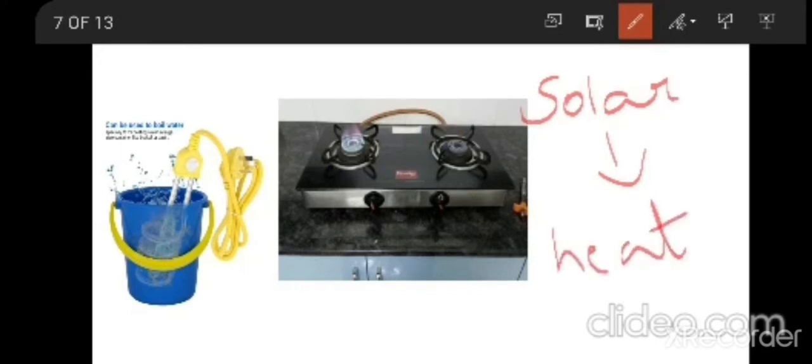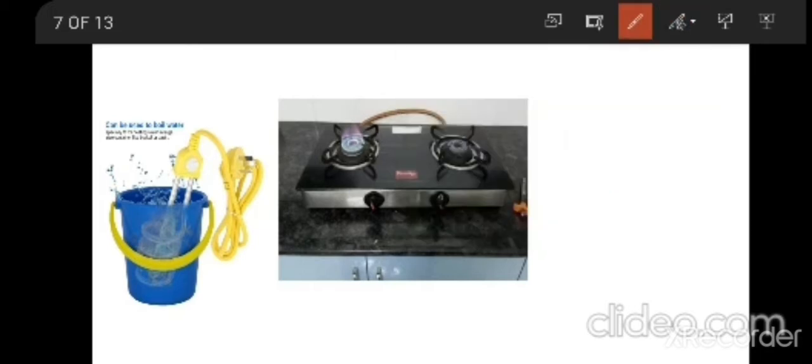So like this we have different examples where one energy is converted into another energy. Heat energy is converted into electrical energy. Not only is electrical energy converted into heat, but heat energy is also converted into other forms. In a steam engine, heat energy is converted into mechanical energy which helps in moving the engine.